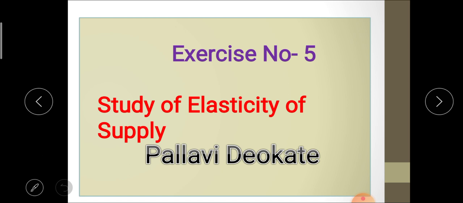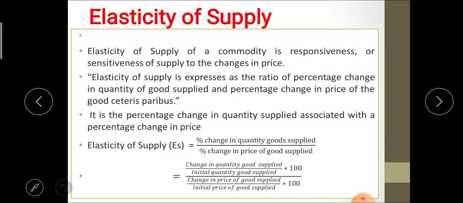In the previous practical, we already studied supply, its concept, meaning and definition, and the law of supply. In today's lecture, we are going to learn about elasticity of supply. We will see this point by point. First of all, the definition of elasticity of supply.